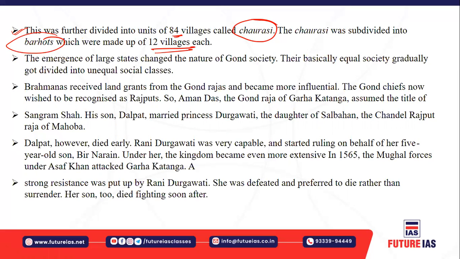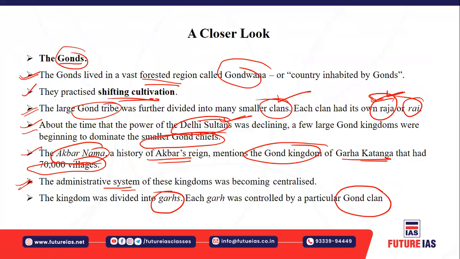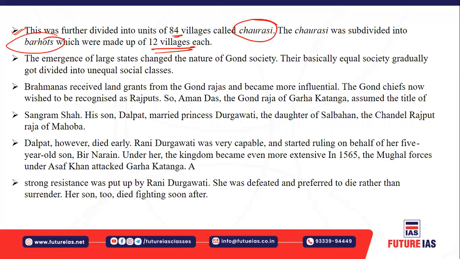So you must understand, you have the big Gond tribe, which is divided into different Gond clans, right? Because this kingdom was divided into ghars. The ghar was controlled by a particular Gond clan. And it is further divided into the chorasi, which is a unit of 84 villages, isn't it? And this chorasi is further divided into the barhots, which are made up of 12 villages. So like that, there is a division of Gond society, right?